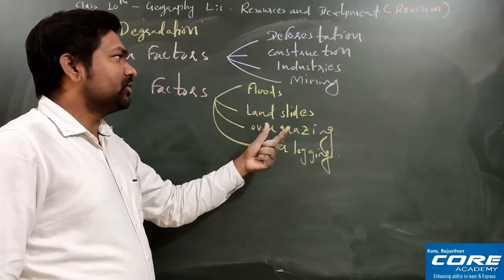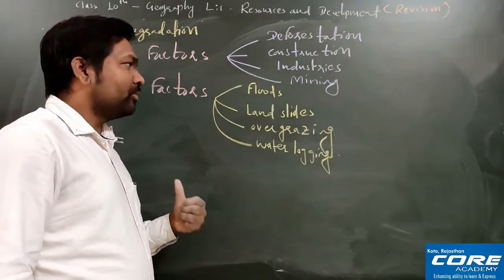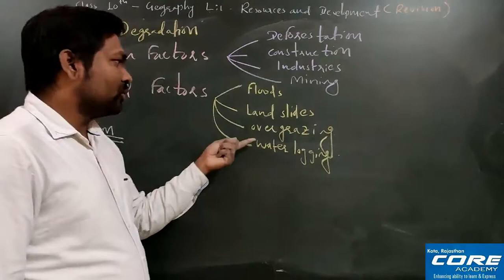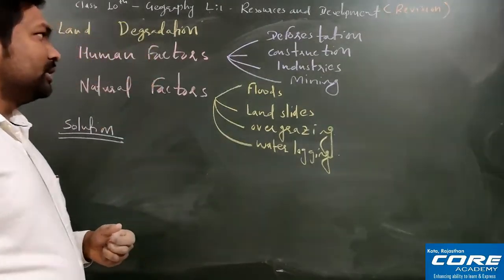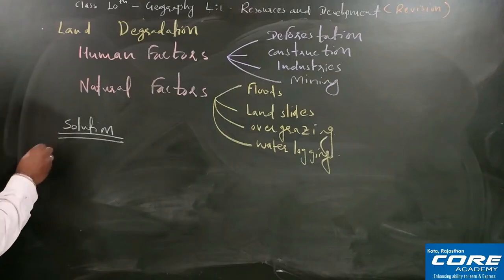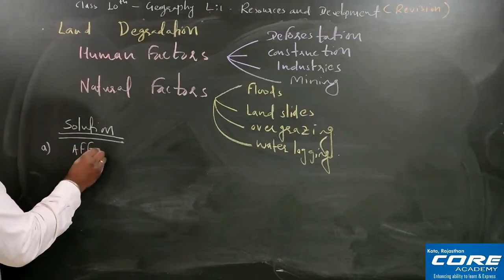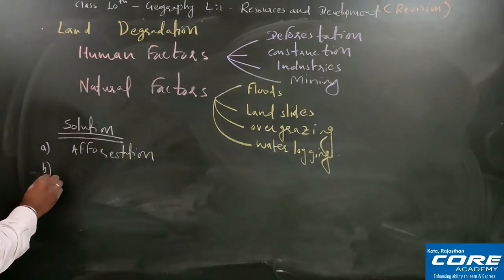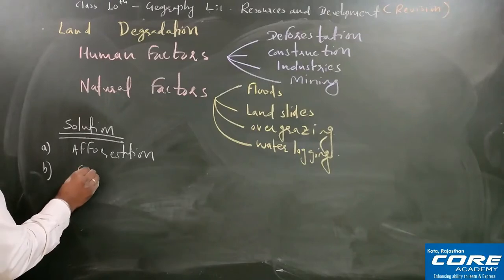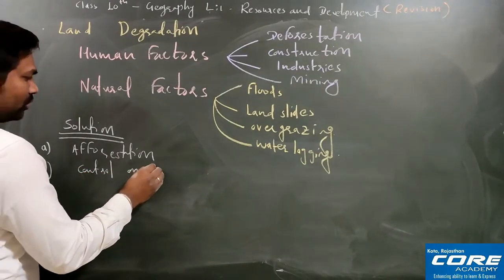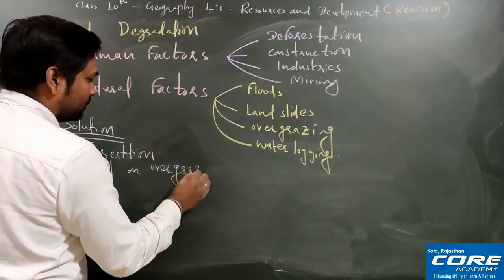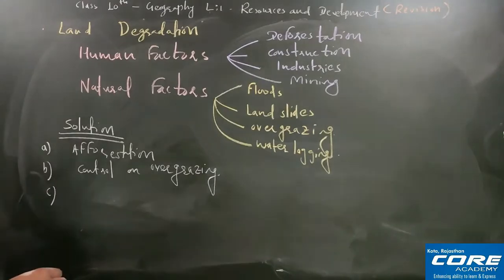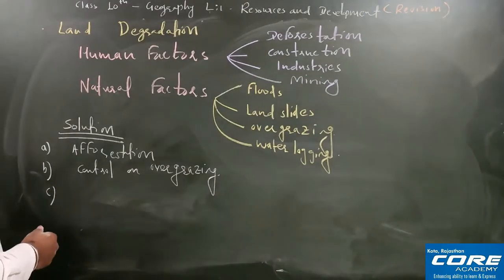Construction, you have to regulate the construction in industries. You have to do mining properly with proper rules and regulations. For overgrazing, you have to control the overgrazing. Fine. So this will be the solution only. So first of all here, afforestation. Apart from that, the second very important one is control on overgrazing. Then the next one is control on mining activities.